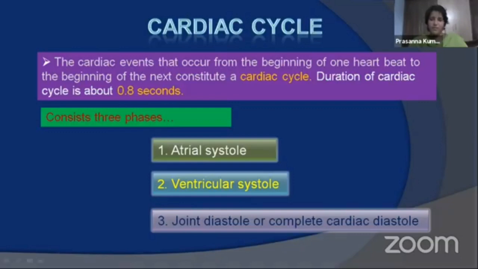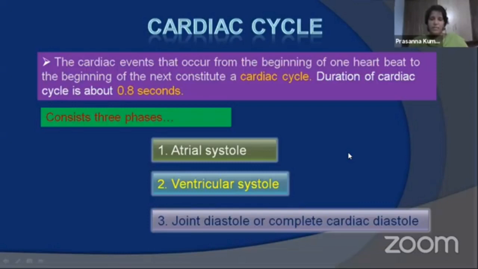Working of heart we will study under the heading cardiac cycle. Duration of the cycle is 0.8 seconds. So the three different phases that come under cardiac cycle are atrial systole, ventricular systole, joint diastole.